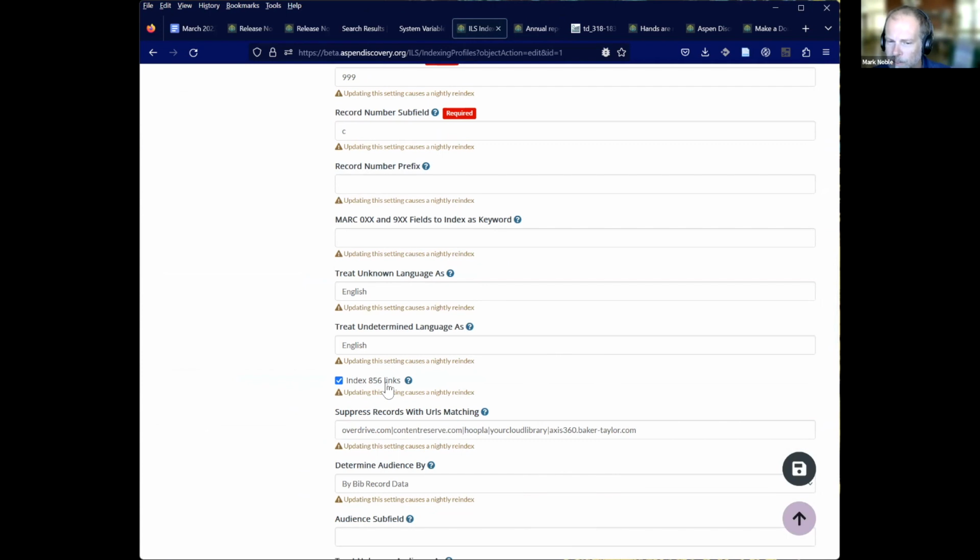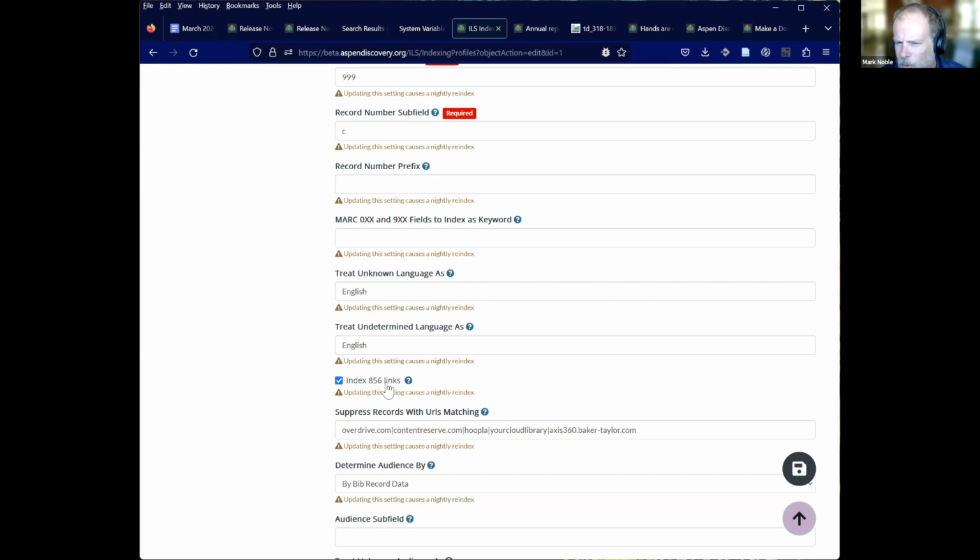If you are going to turn that on, just be aware that a lot of the MARC records we get do have 856 links that are formatted with a first indicator of 4 and second indicator of either 0 or 1. A lot of times we'll be getting MARC records from vendors that have table of contents and stuff linked in.